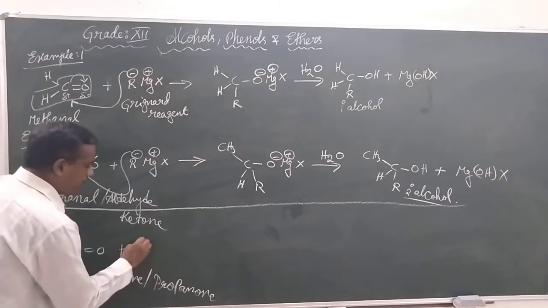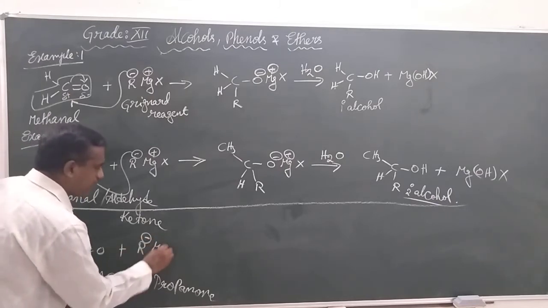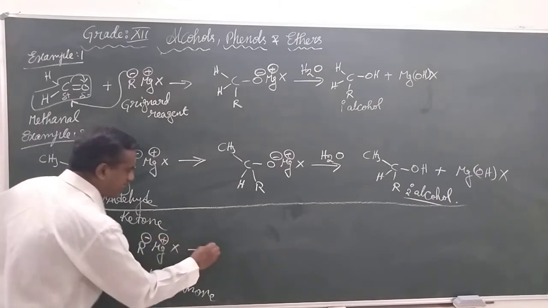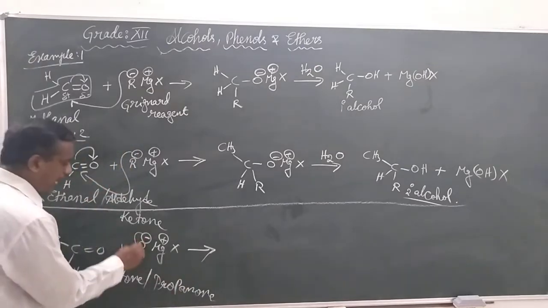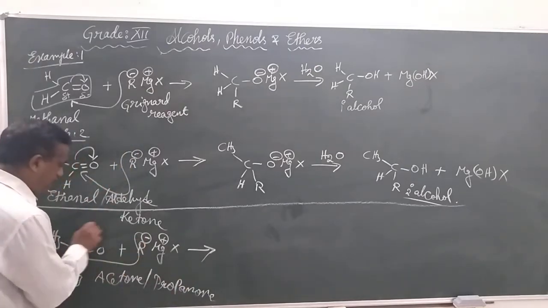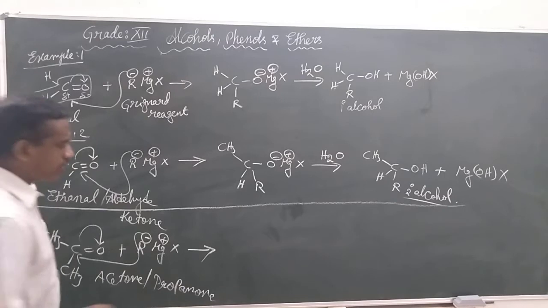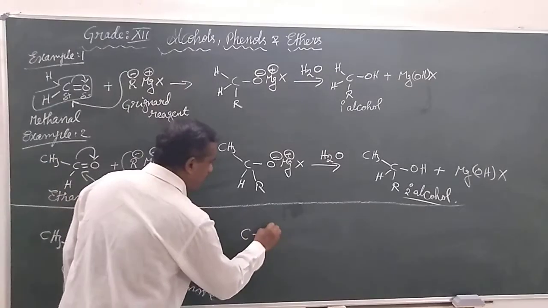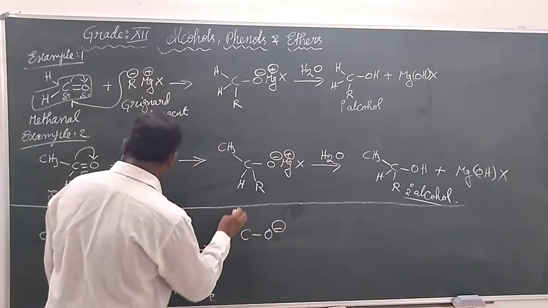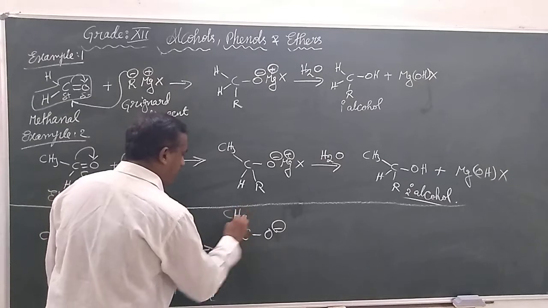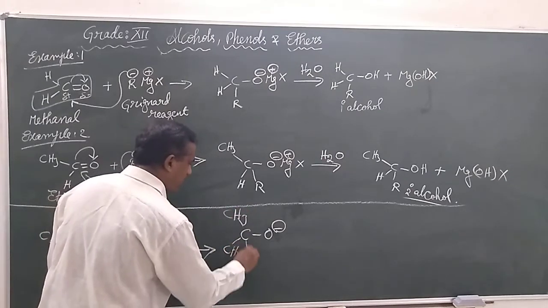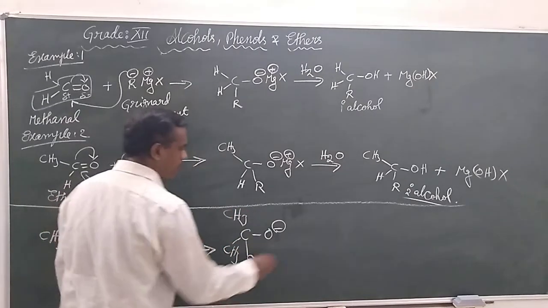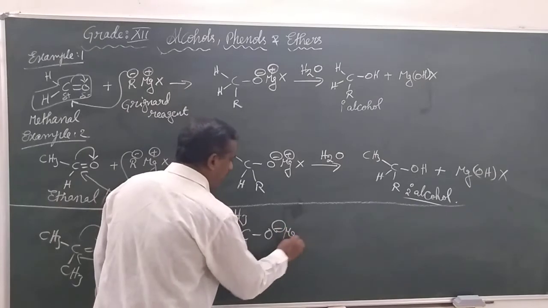We take the same Grignard reagent, R-Mg-X, add the R to the carbonyl carbon, and shift the bond to the oxygen. It gives C, O minus, CH3, CH3, R, Mg, X.